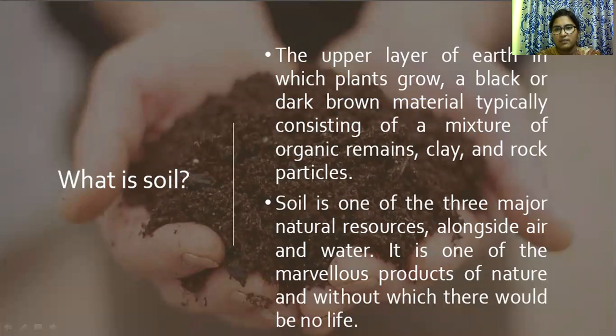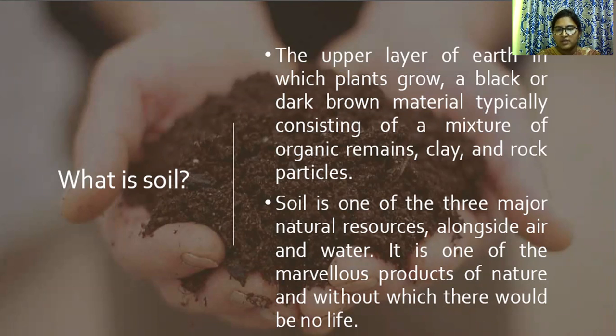And what is soil? The upper layer of earth in which plants grow, a black or dark brown material typically consisting of a mixture of organic remains, clay and rock material.